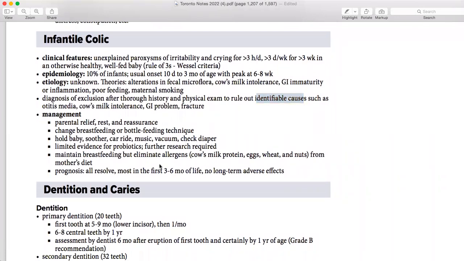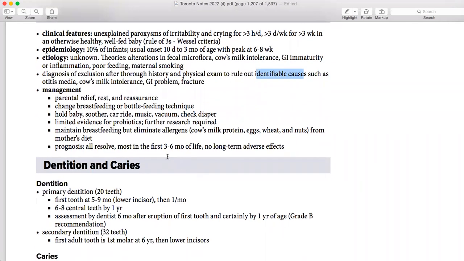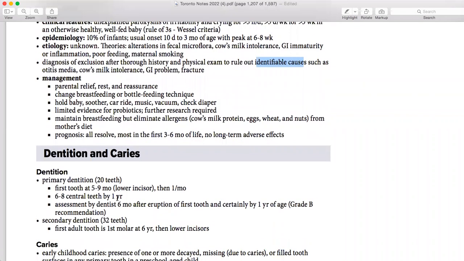If the baby is throwing fits, there is a scenario of that in MCC. Maybe you guys can go and check it from there, but I will also try to post it in the group, so you try to solve it. Probiotics, and research is required; breastfeeding and eliminate allergens like protein, eggs, wheat, and nuts from the mother's diet. All resolve mostly in the first 3 to 6 months of life. No long term adverse effects.